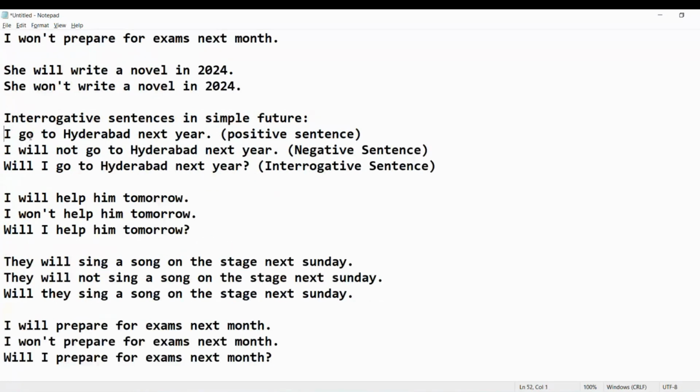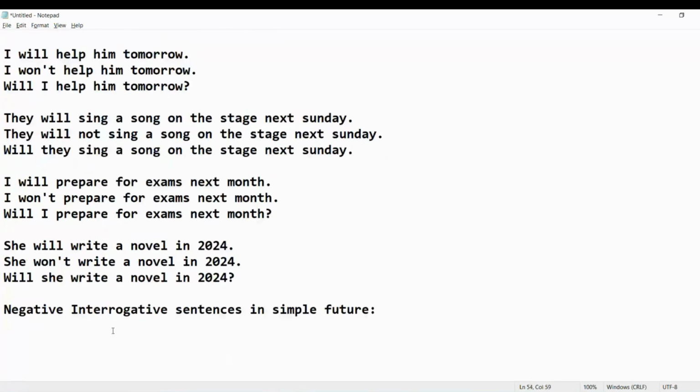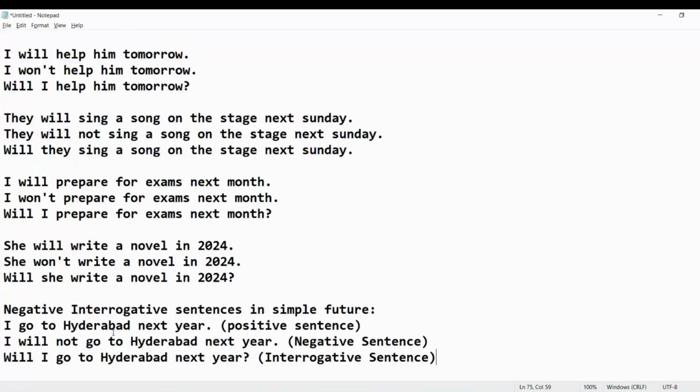Let's see how we can change. I'll go to Hyderabad next year. I won't or I will not go to Hyderabad next year. Will I go to Hyderabad next year? What is negative interrogative? Make it short form. Won't. Will not ని short form చేస్తే won't. Won't I go to Hyderabad next year? This is negative interrogative.